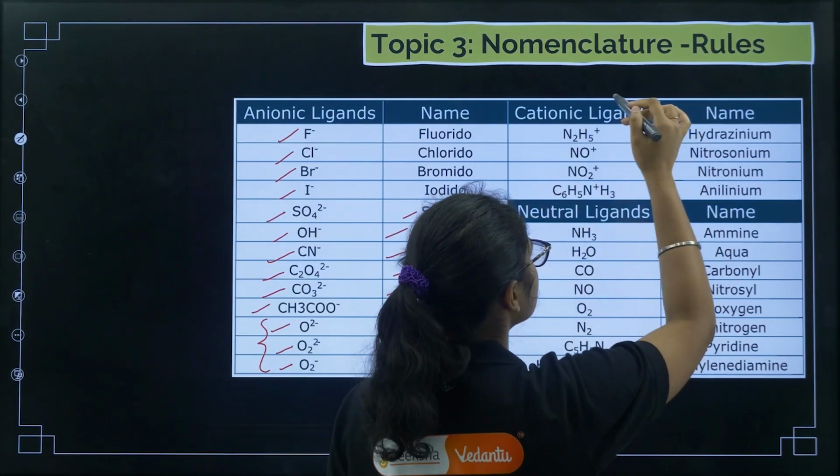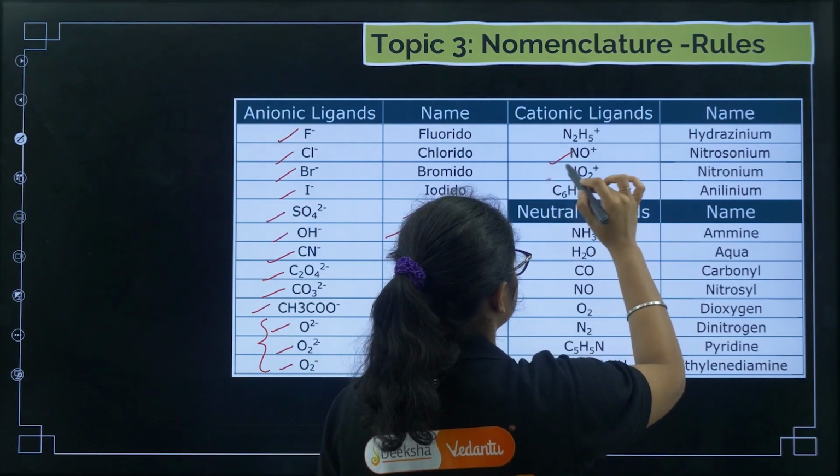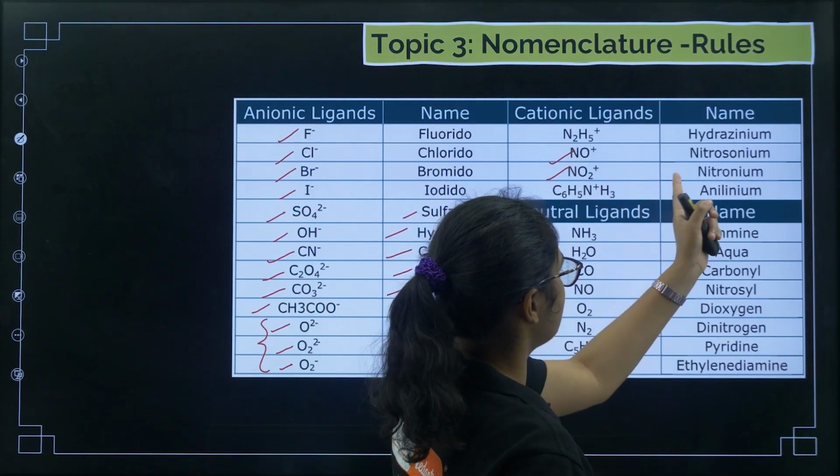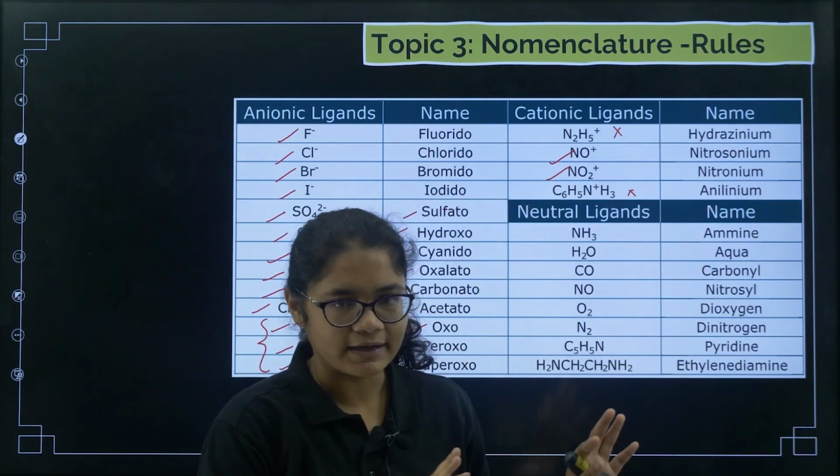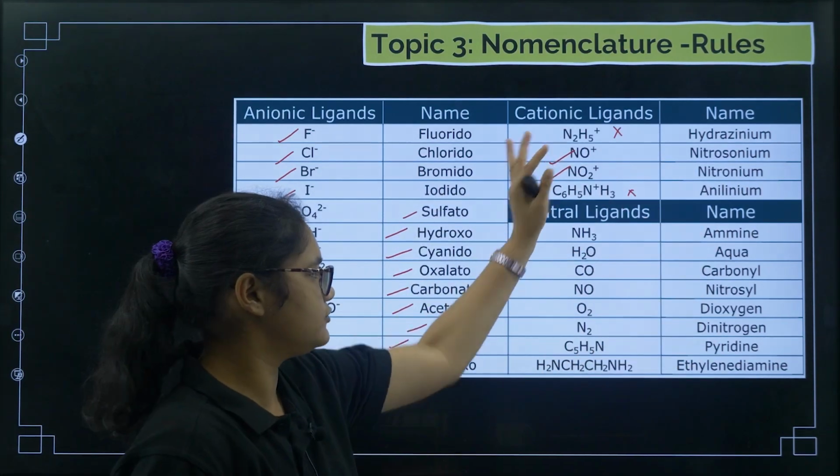Now from cationic ligands, you can remember NO plus and NO2 plus, okay. Nitrosonium and nitronium. These are not asked in the exams, but still just have a look at it. It may be asked, but generally these two will work.